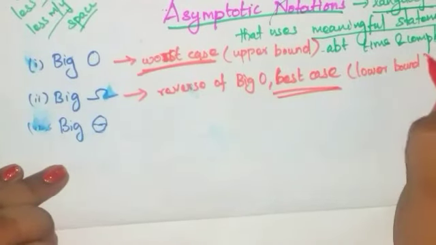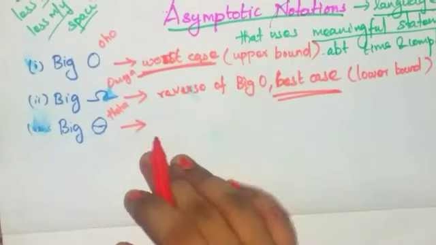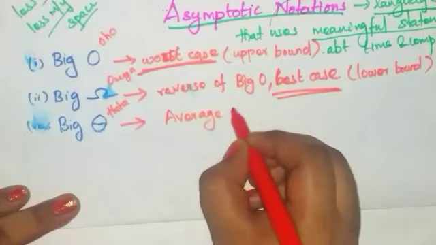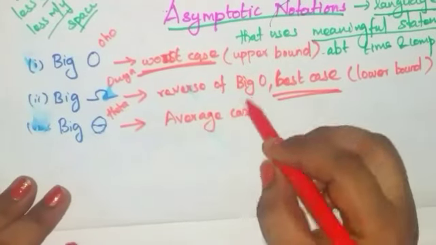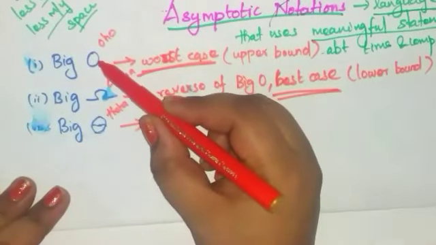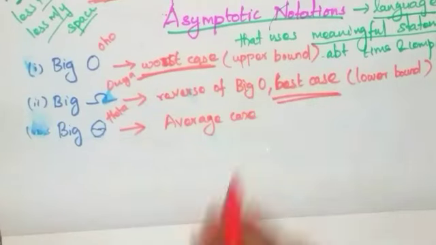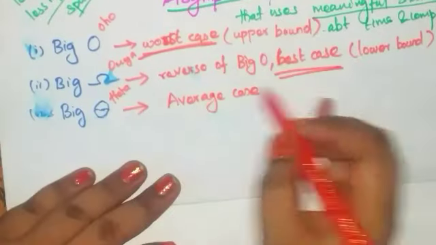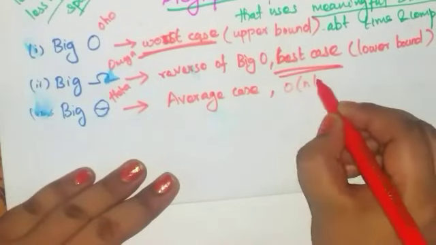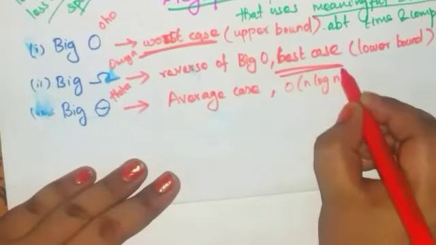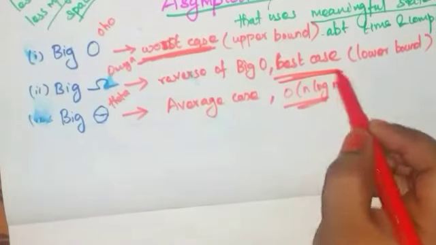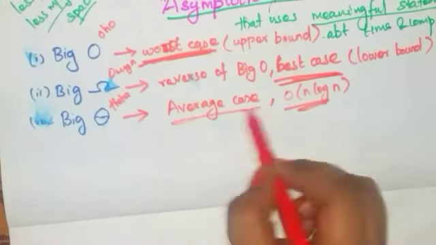What do you mean by big theta? It is the average case. It is defined in between big O and big omega, which means it is defined between lower bound and upper bound. So it is expressed as order of n log n. So big O is worst case, big omega is best case, and big theta is average case.